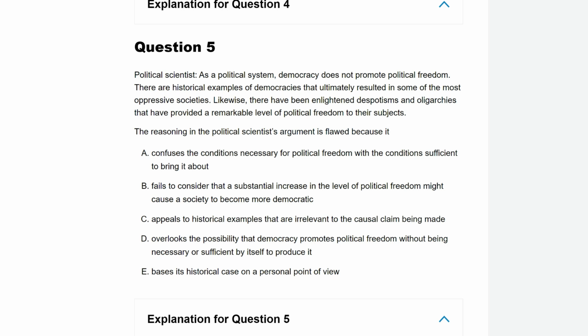What's the problem? And then the person would be confusing that just because democracy is necessary doesn't mean it's sufficient. But that's not the argument here. The argument here is actually maybe despotism is even better. So I don't like that too much.